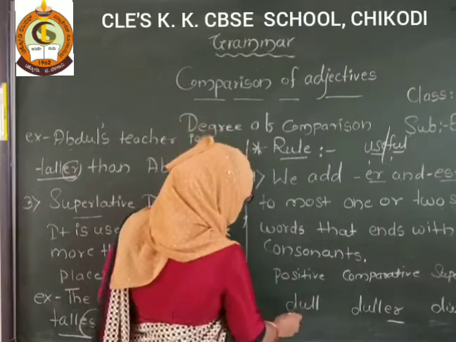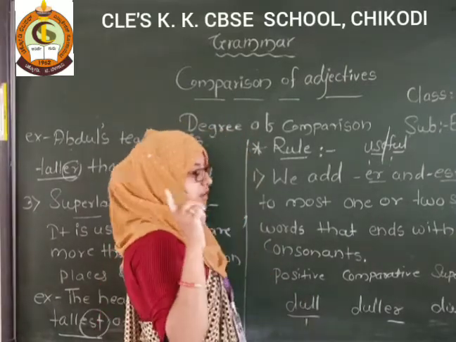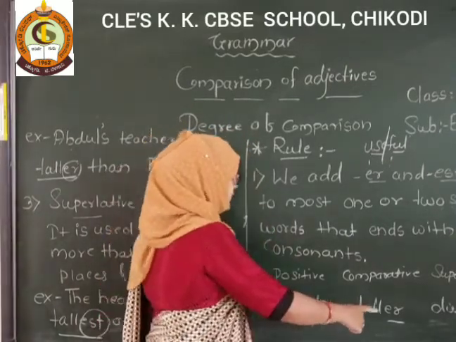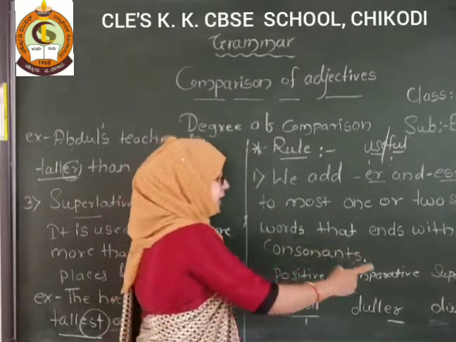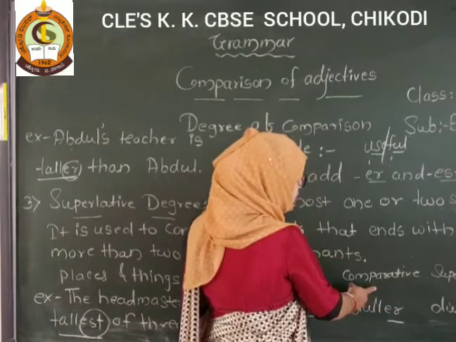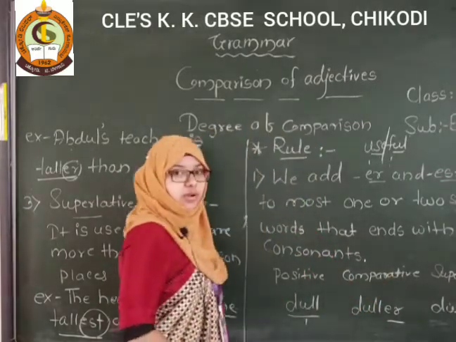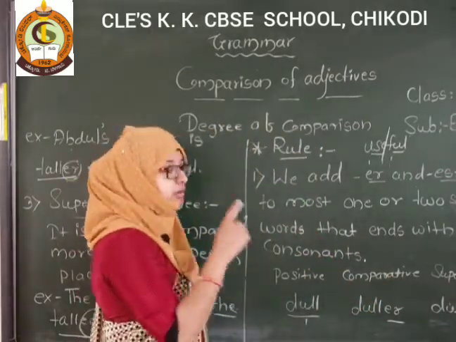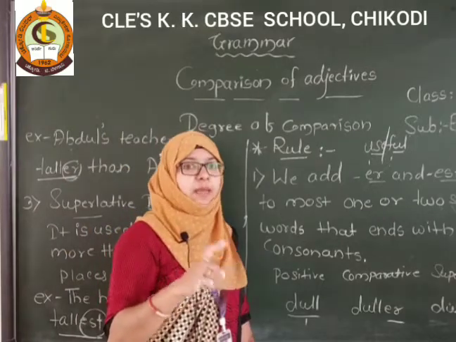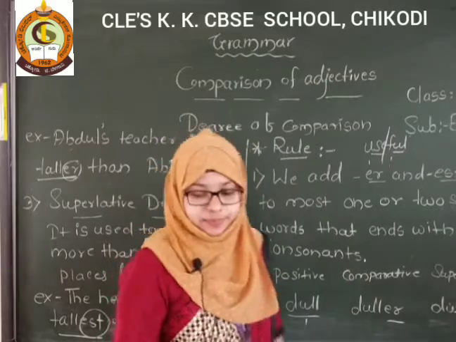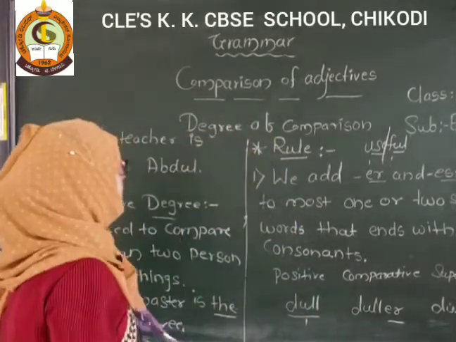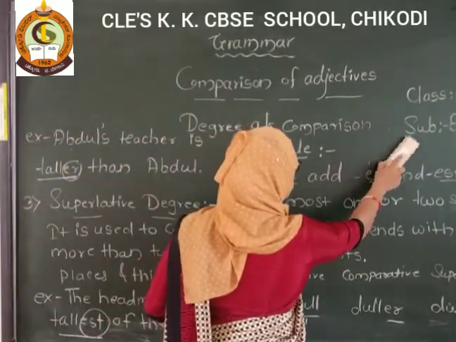So here dull has one syllable. When there are one or two syllables in the word, we use ER and EST in the comparative and superlative degrees. Got it? ER for comparative and EST for superlative. But when there are more than two syllables, another rule applies. We can't add ER or EST. This is the first rule.